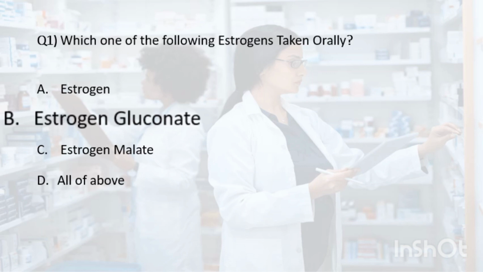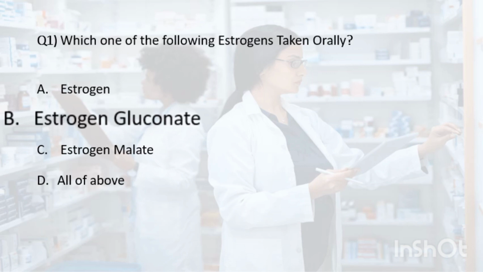Estrogen is a hormone that can be taken orally as a medication for various medical conditions related to hormonal imbalance, such as menopausal symptoms, osteoporosis, and certain types of cancer. Estrogen tablets are available in various forms and doses, including conjugated estrogen, esterified estrogen, and micronized estradiol. Estrogen gluconate is used for estrogen replacement therapy.